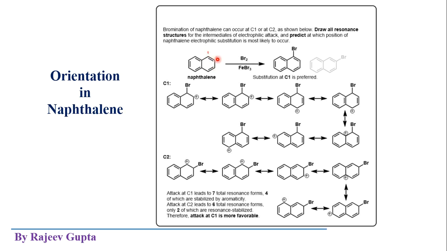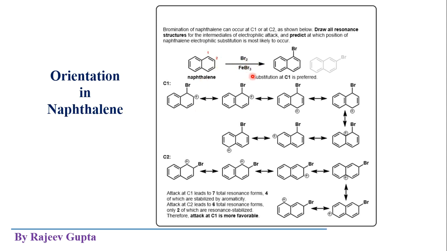So only two types of carbon atoms or two types of positions are available for this electrophilic substitution reaction. To find out the orientation, just draw the resonance structures of the intermediates formed by the addition of the incoming electrophile on position number 1 and position number 2.